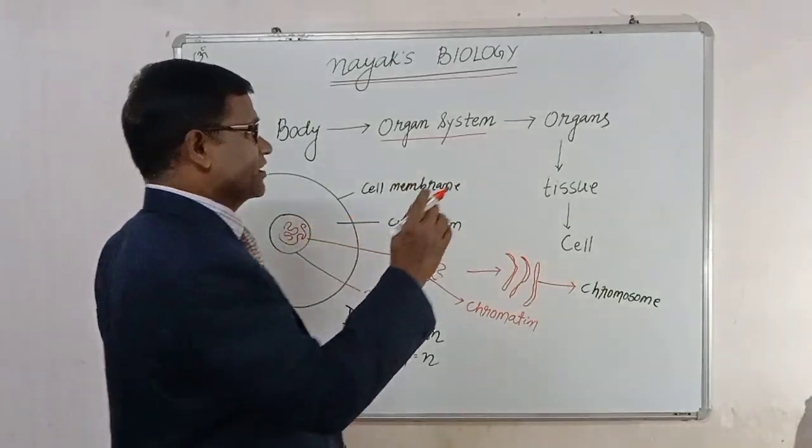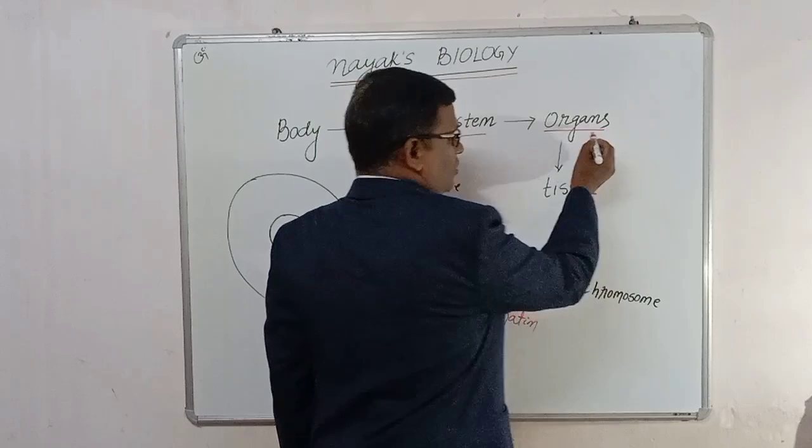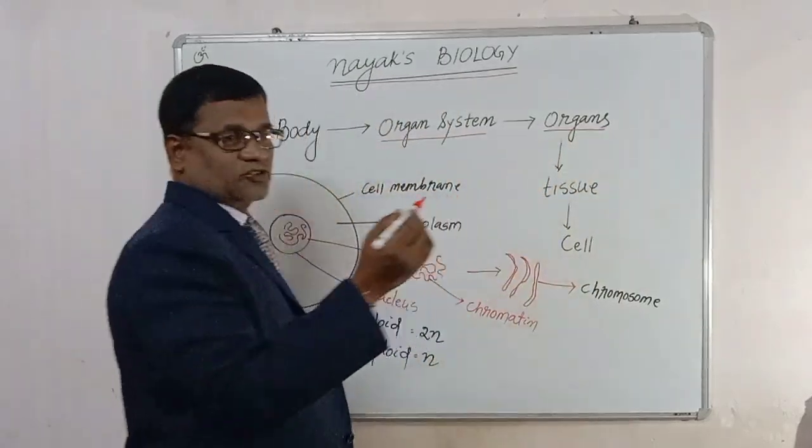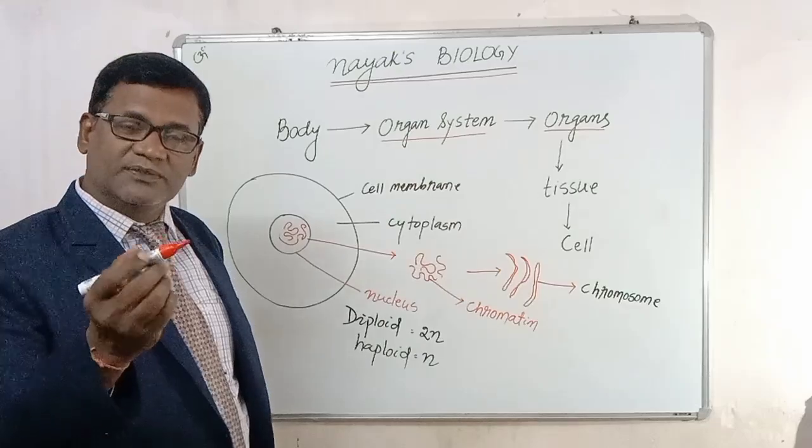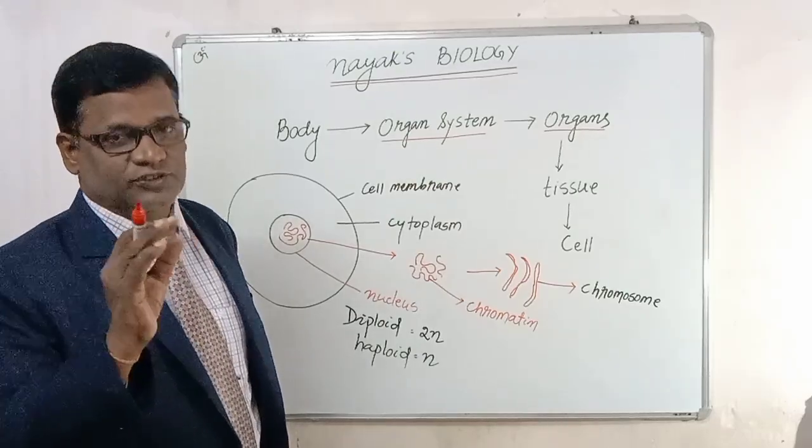Every organ system consists of organs. What are organs? Like in the digestive system, the organs are the stomach and esophagus. All these are organs present in the digestive system.